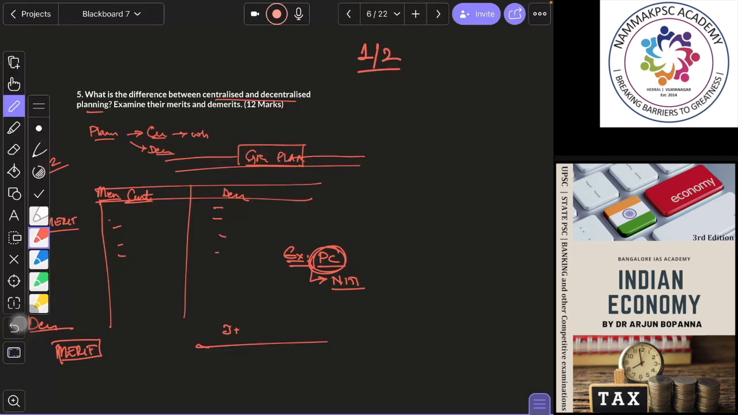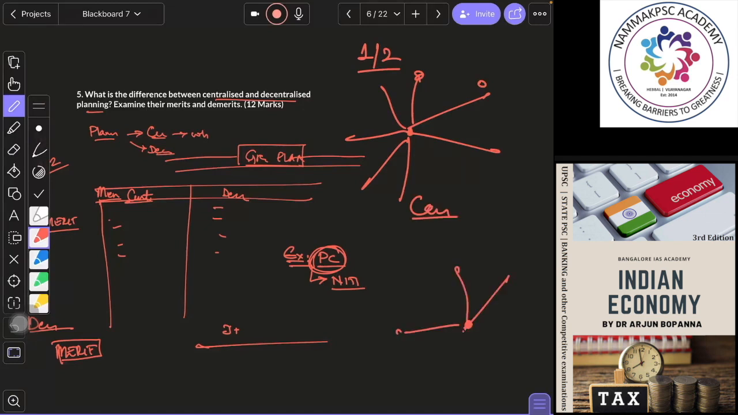Then draw a diagram or flow chart wherever possible. If you have seen the answer key, there is a diagram. So like that, you will say, this is centralized planning. What is decentralized planning? There is a diagram like this, right? So that is decentralized planning. You will write like this diagram. Nobody else would have written it. You would have thought of something innovative and written it.